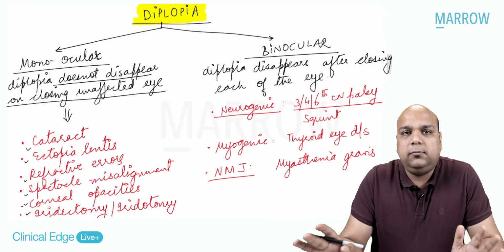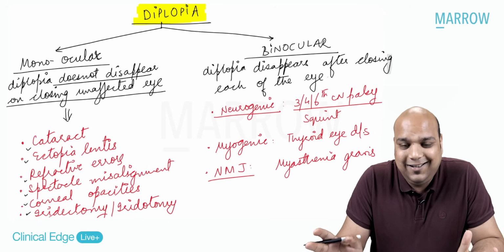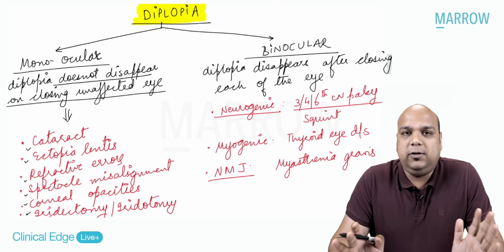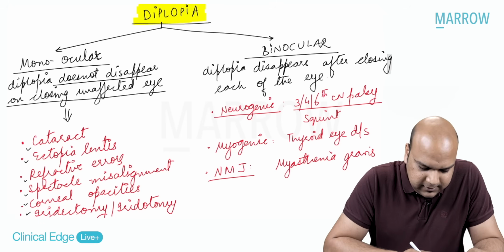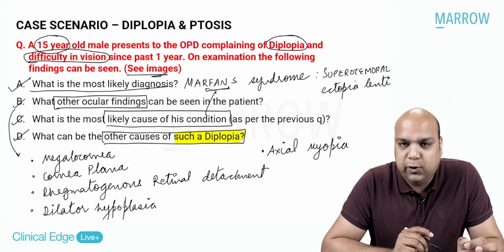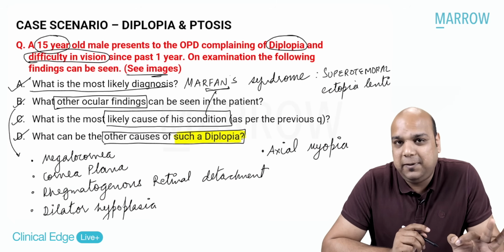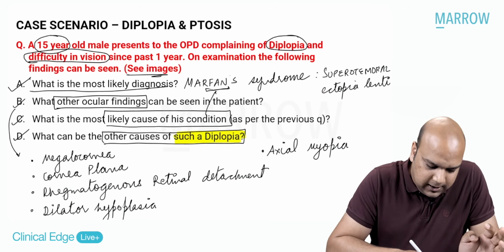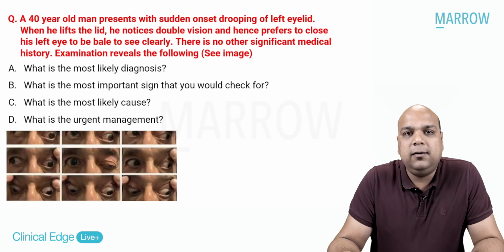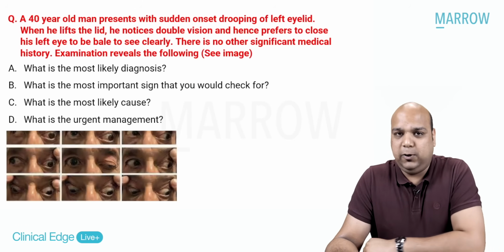Okay. Clear? I hope we are understanding the difference between monocular and binocular diplopia. Clear? That's all about our case scenario diplopia and ptosis, patient 1. Now, we move on to the second patient in the diplopia and ptosis case scenario.